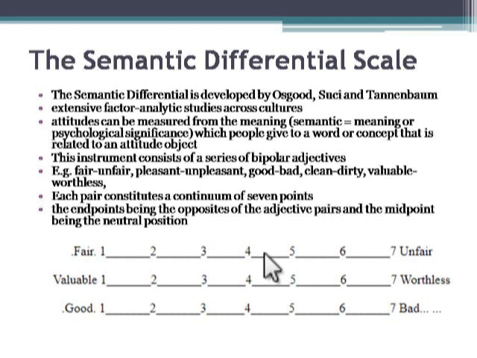They use a different method, but they also have paired combinations of traits. But in this scale we use paired combinations of meaningful words, and then on the basis of the person's choice on this continuum we get their attitude.